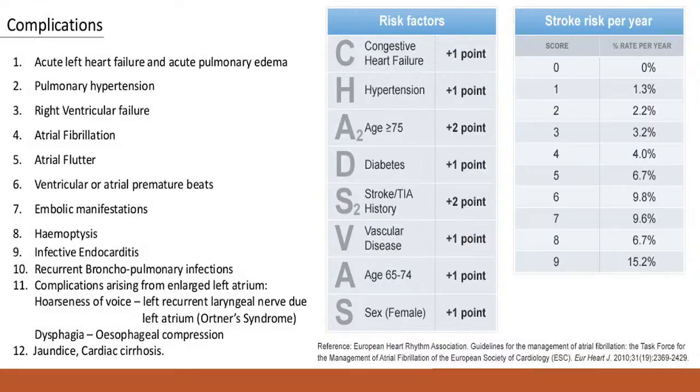There may be jaundice and cardiac cirrhosis because there is a liver congestion, because of the right-sided heart failure. So these are the complications of the mitral stenosis.